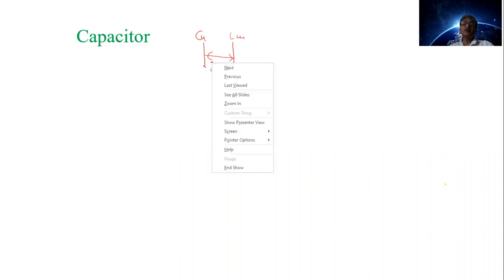Now, how can we develop a capacitor? There are two conducting plates, metallic plates, separated by a dielectric material. Suppose we consider copper plates or aluminum plates, and these plates are separated by dielectric or insulating material.